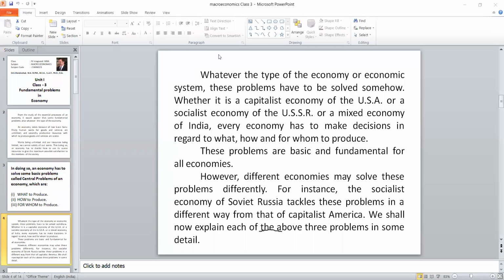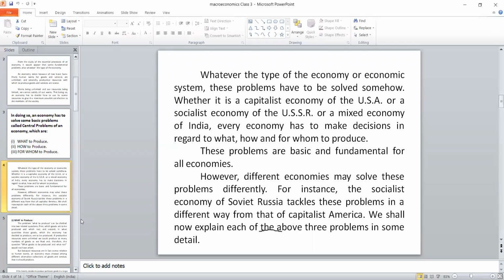So we should have a basic idea about these three blocks, then only it is easy to analyze the problem. Let's start with the first problem, what to produce.